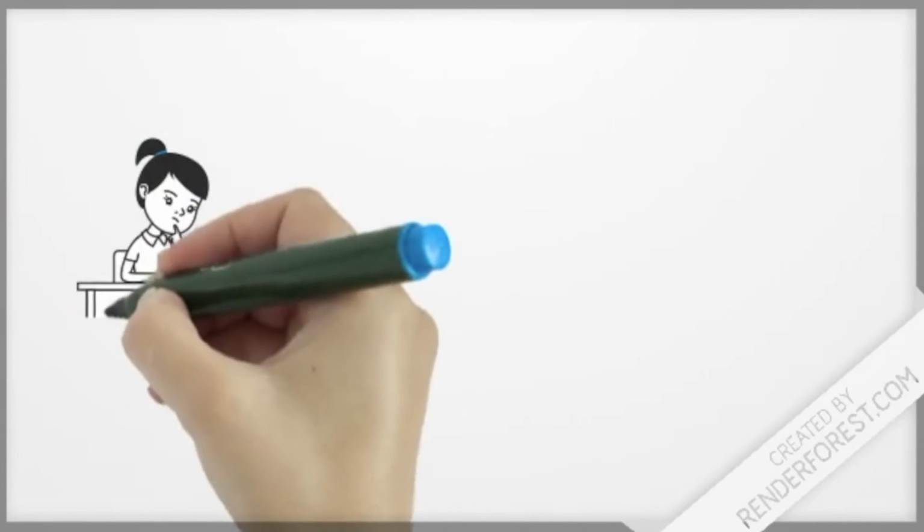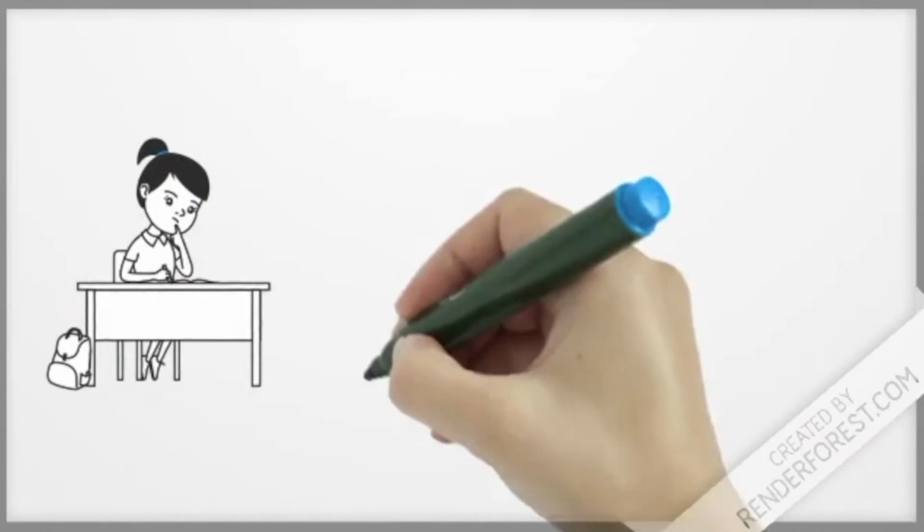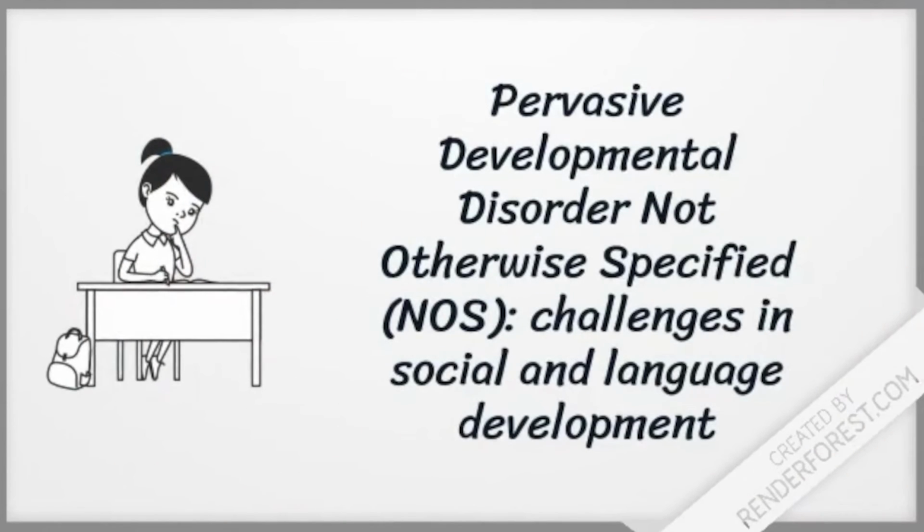areas. The last type of autism known today is pervasive developmental disorder, not otherwise specified, NOS. This type of autism is relatively recent in its discovery and it is currently one of the fastest growing disorders in the United States.